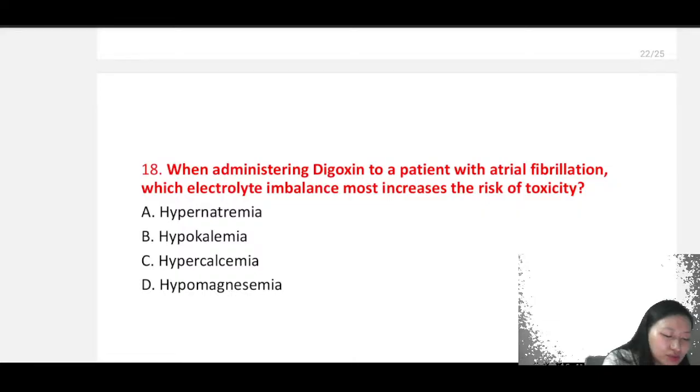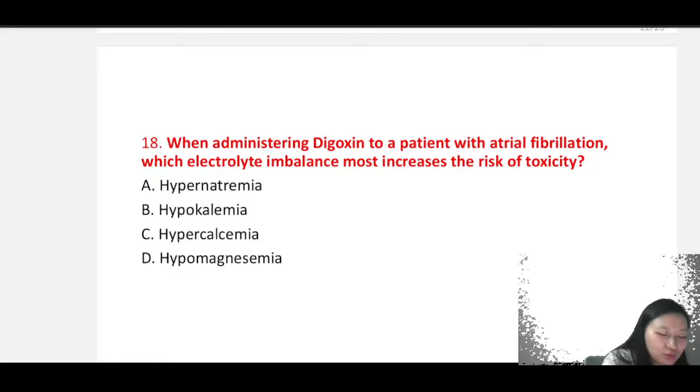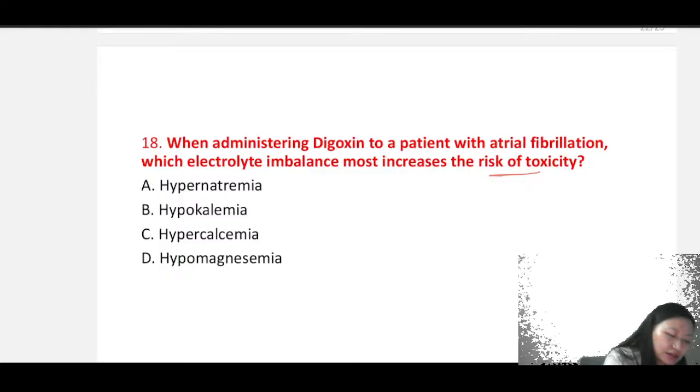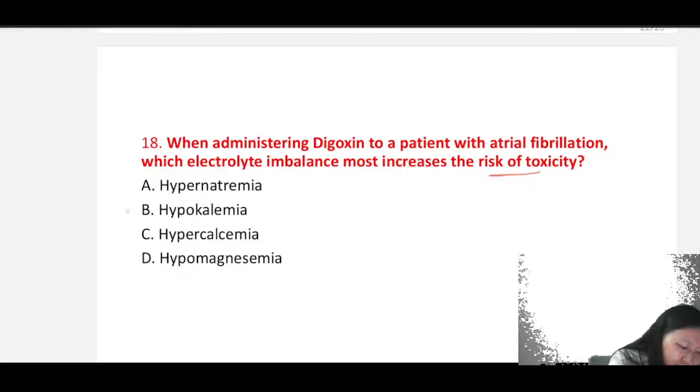Okay. So when administering digoxin to a patient with atrial fibrillation, which electrolyte imbalance most increases the risk of toxicity? You are administering digoxin to a patient with atrial fibrillation, electrolyte imbalance causing increased risk of toxicity. The answer will be, what will cause increased risk of toxicity for this? It is hypokalemia. Okay, the electrolyte imbalance when digoxin is given to a patient with atrial fibrillation will be hypokalemia, right?